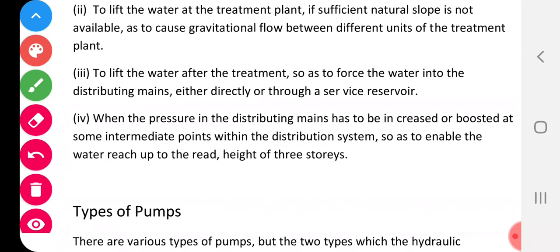So that is the fourth point, when the pressure in the distributing mains has to be raised, or boosted at some intermediate points within the distribution system, so as to enable the water to reach up to the required height. So this one is very important. So these are the four.